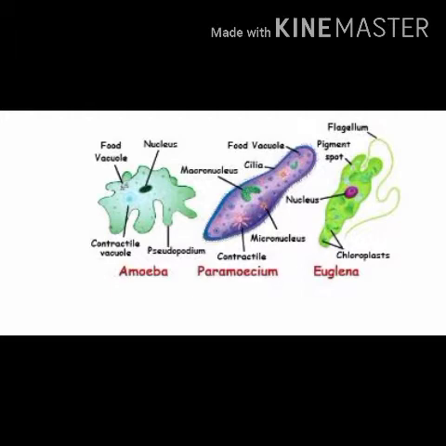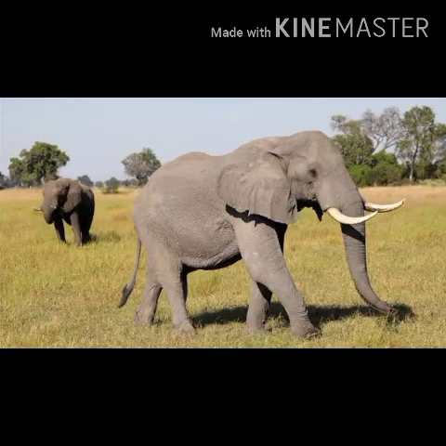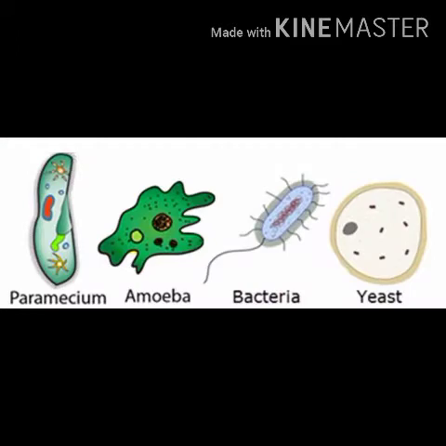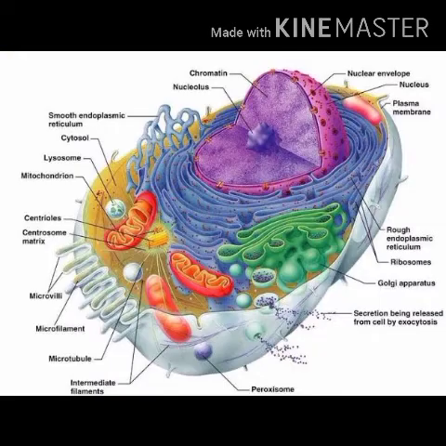Then what is the difference between the largest and smallest animals, or the largest and smallest plants? Whatever it may be, they are made up of cells.